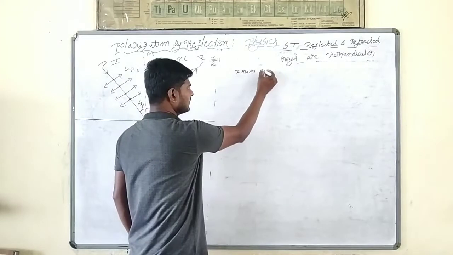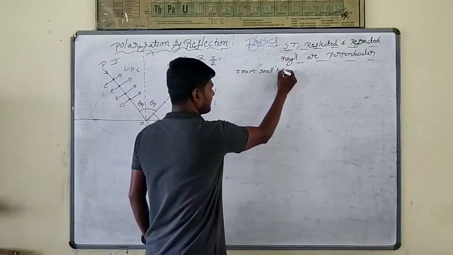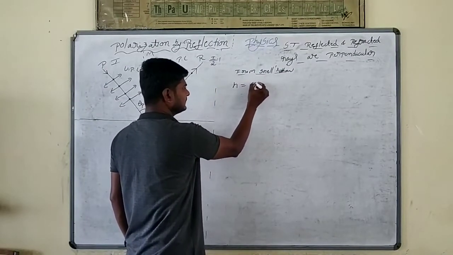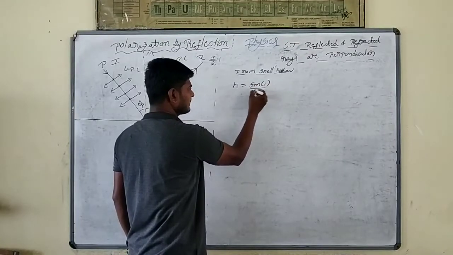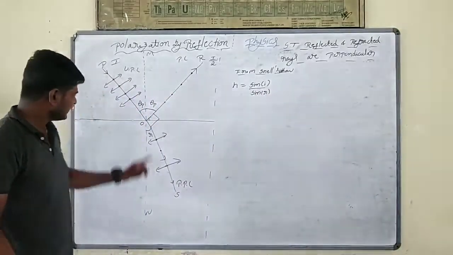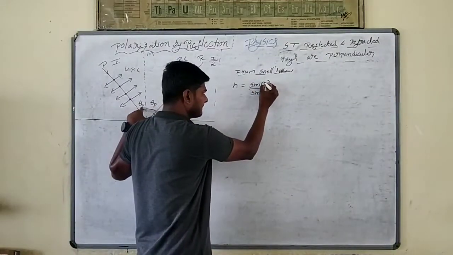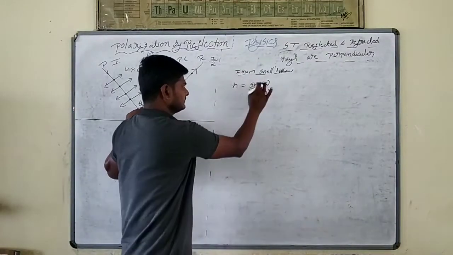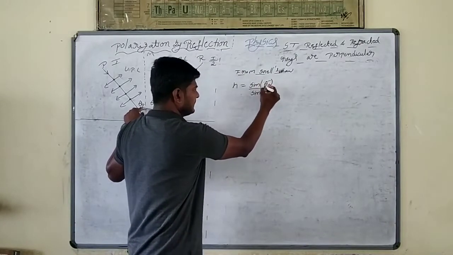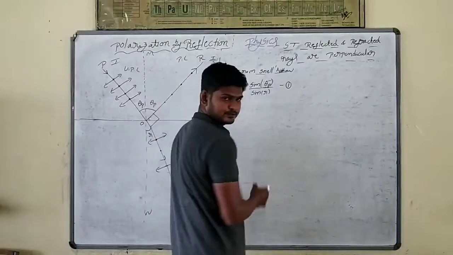From Snell's law, n equals what? n equals sin i by sin r. Here i is what? The angle of incidence, which means the polarizing angle, theta p. So n equals sin theta p by sin r. This one I am going to take as equation 1.